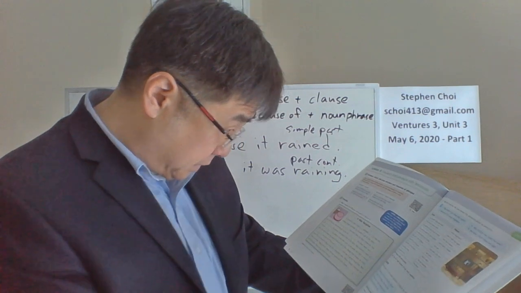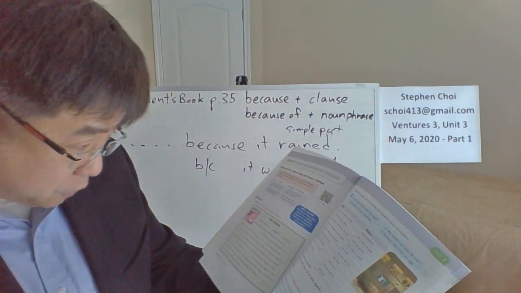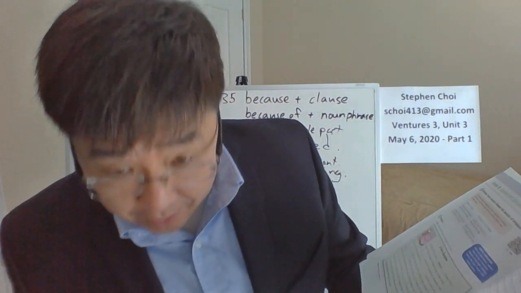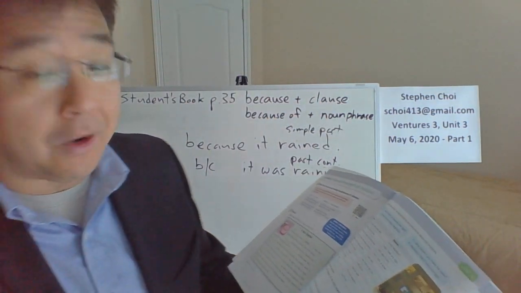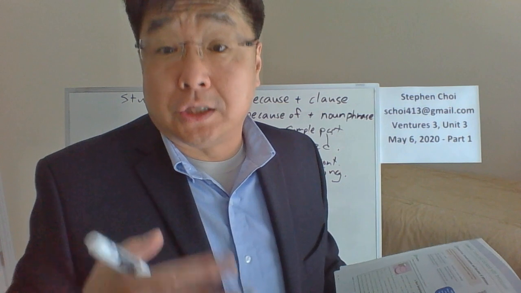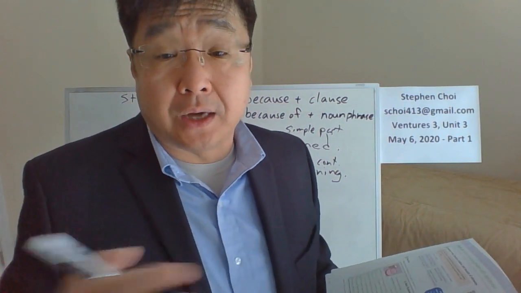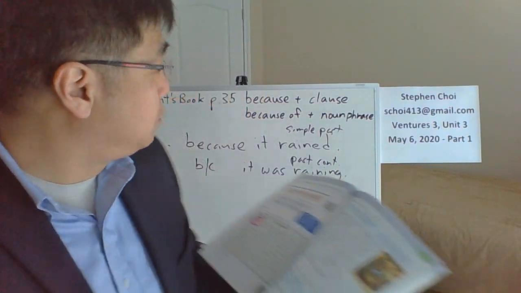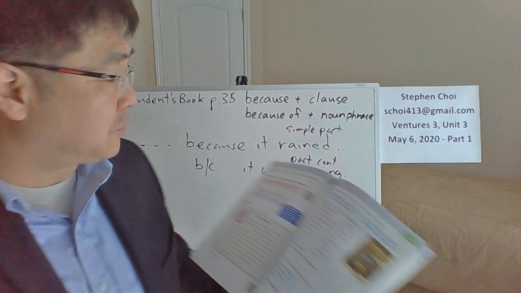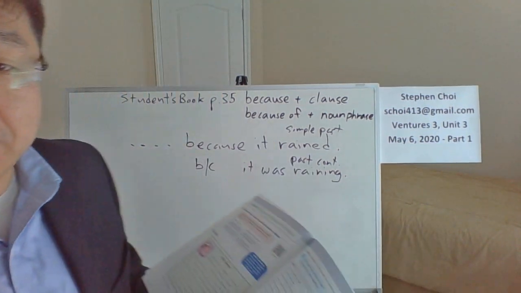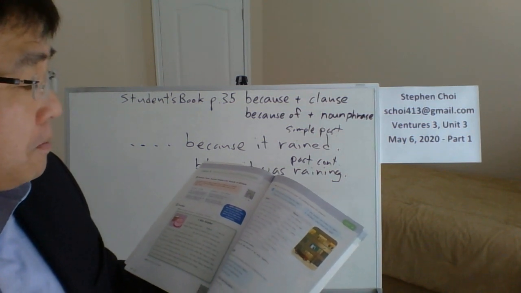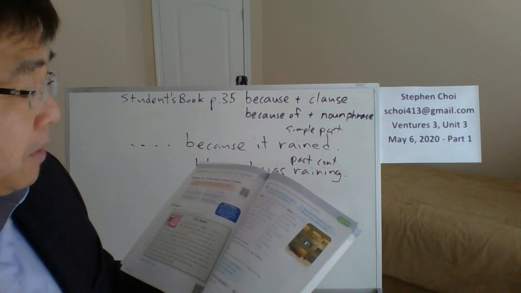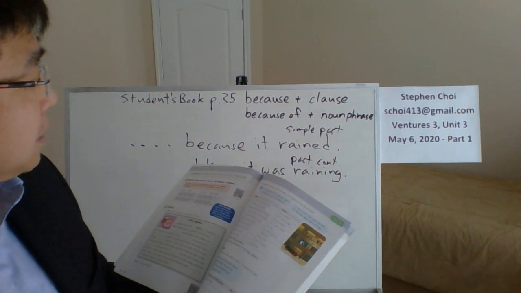Number six. You couldn't come to school. The car had a flat tire. That's a clause. Subject verb. Car had. So you would use because, right? All right. So, I couldn't come to school because my car had a flat tire.